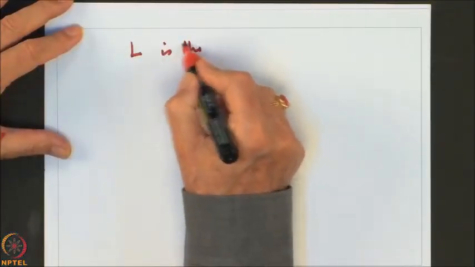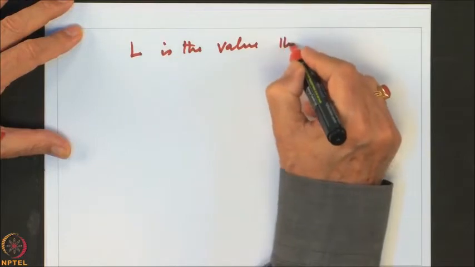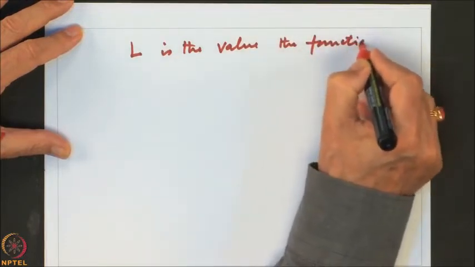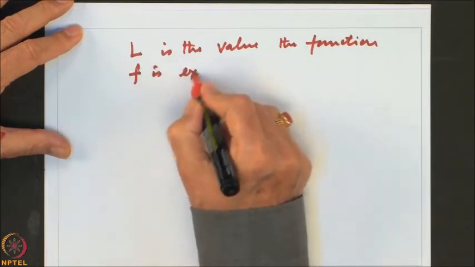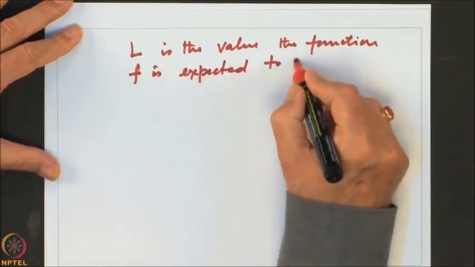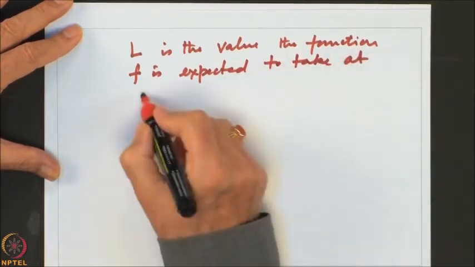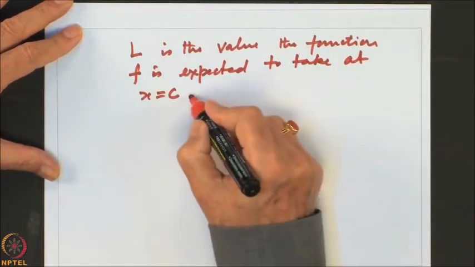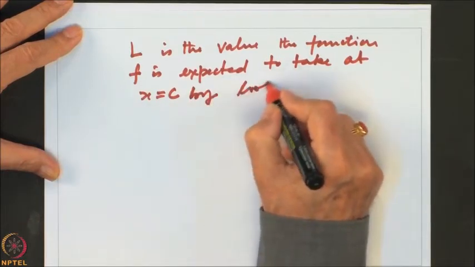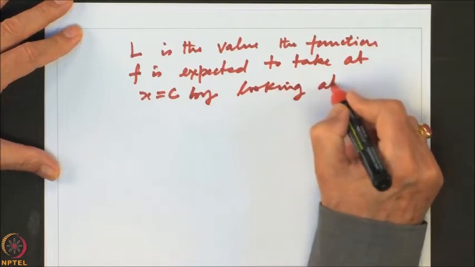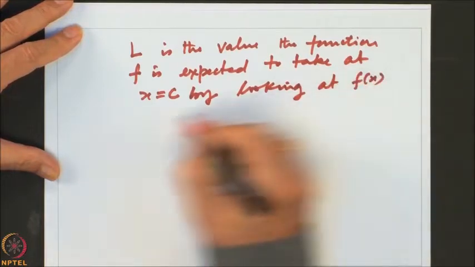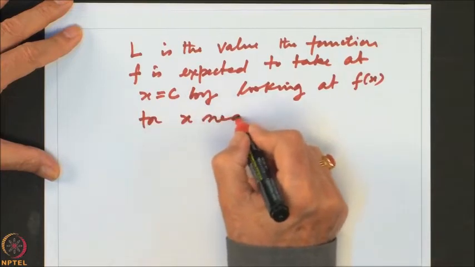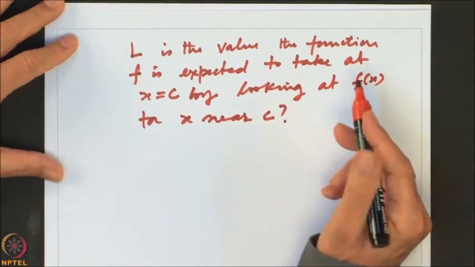So, what is that L? L is the value the function f is expected to take at x equal to C by looking at f of x for x near C. So, that is what we want to do.